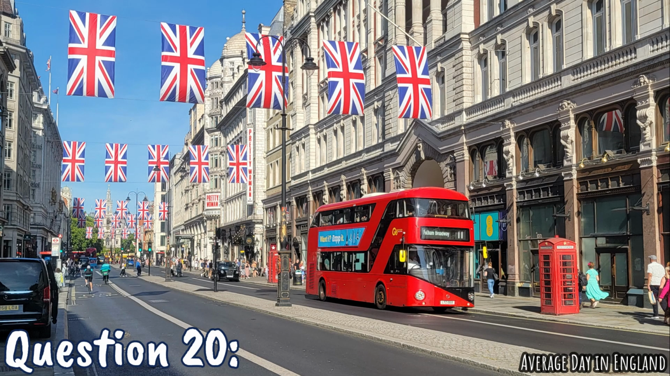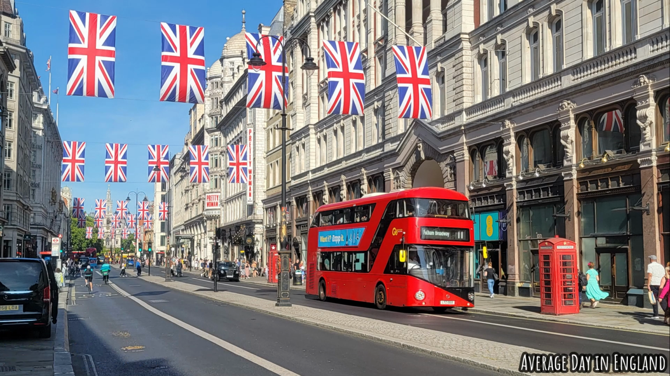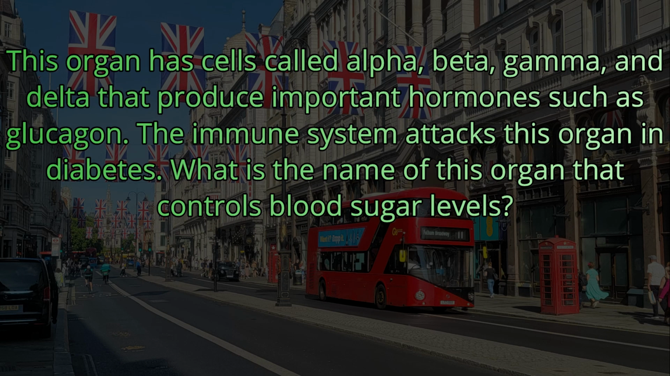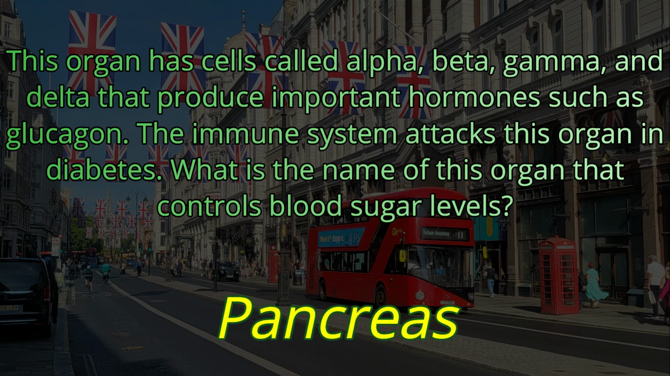And question 20. This organ has cells called alpha, beta, gamma, and delta that produce important hormones such as glucagon. The immune system attacks this organ in diabetes. What is the name of this organ that controls blood sugar levels? The answer is the pancreas.